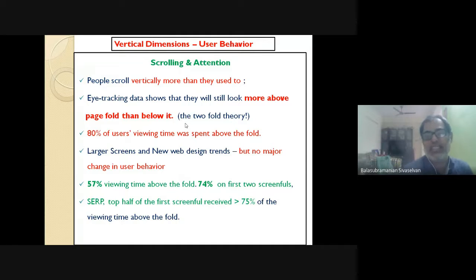So vertical scrolling is the next issue of interest to the web community or the usability community. The same theory I told you in the morning discussion, right? View it as two folds only. In 80% of the occasions, people have been seen following the first fold. Above the fold is where people's focus is largely on. And if at all you have three folds, above the fold is 50%, and 74% is approximately on the first two screen folds. Okay. Good.